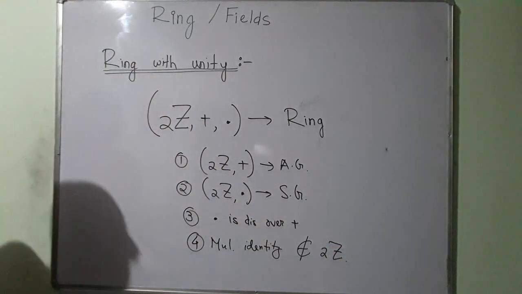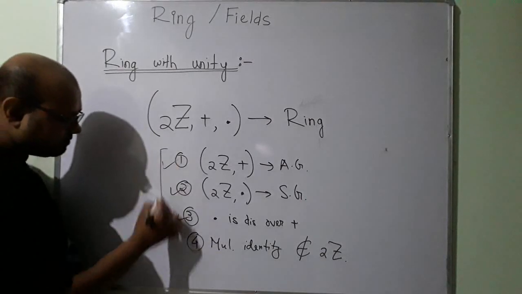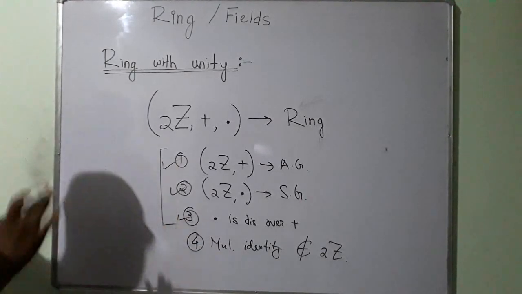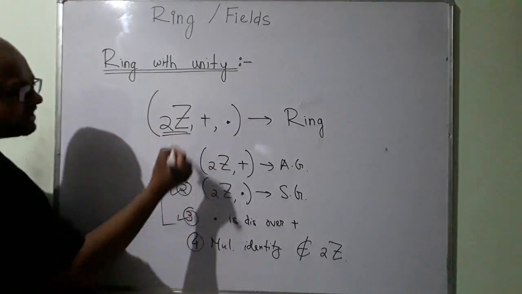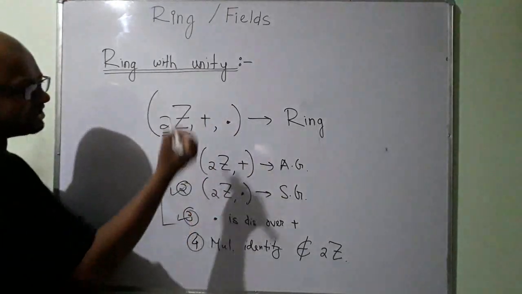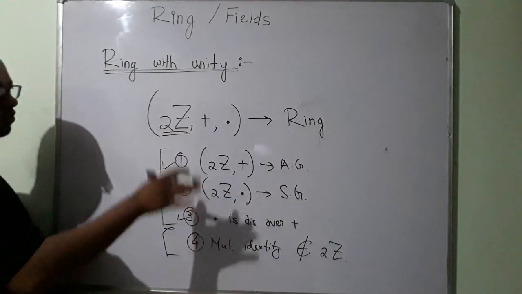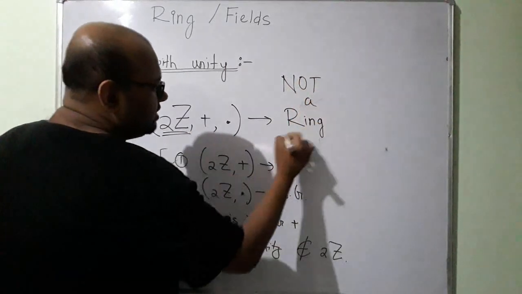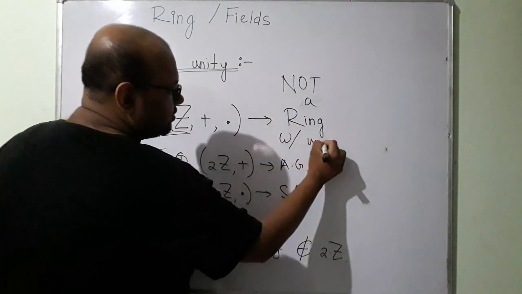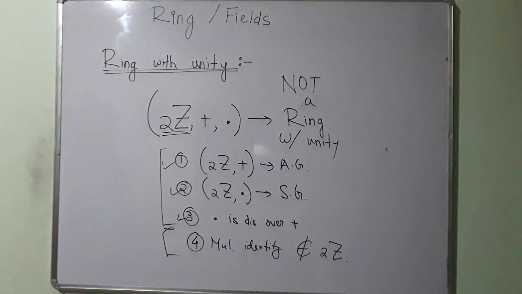So these three rules are satisfied, and because of them, the set of even integers under addition and multiplication is a ring. But because this rule is not satisfied, this is not a ring with unity.